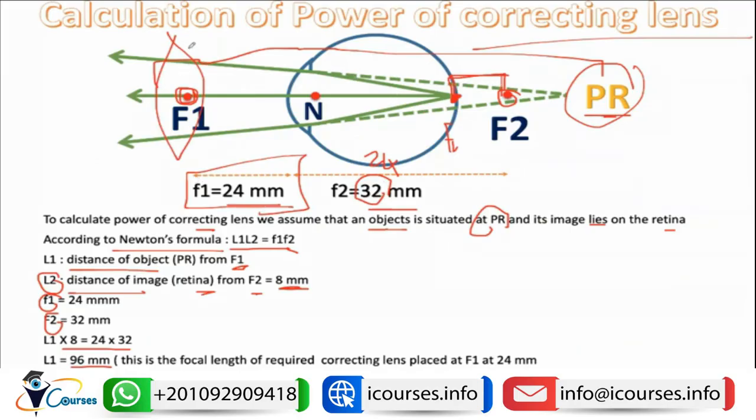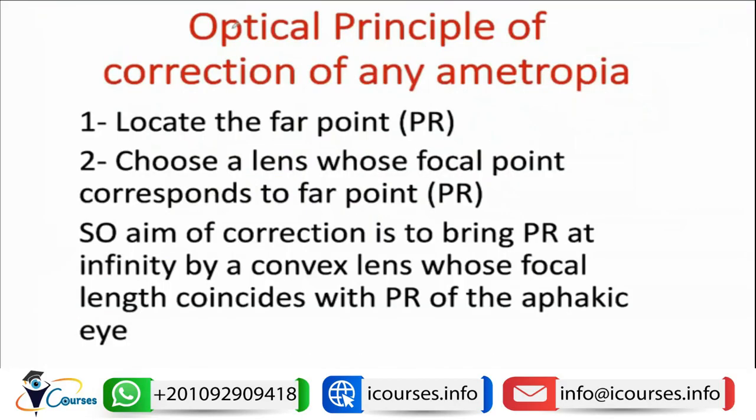So again, we need to put a plus lens that has a focal length of 96 millimeters, placed at a distance of 24 millimeters at the F1. As we said, the optical principle of correction of any ametropia is to locate the far point, and to choose the lens whose focal point coincides with the punctum remotum. So the aim of the correction is to bring the punctum remotum to infinity by a convex lens with its focal length coinciding with the punctum remotum of the aphakic eye.